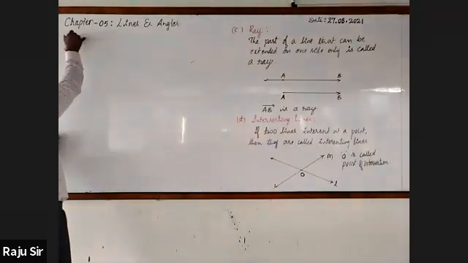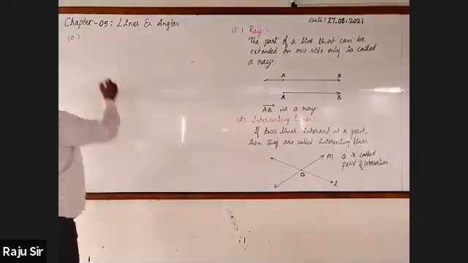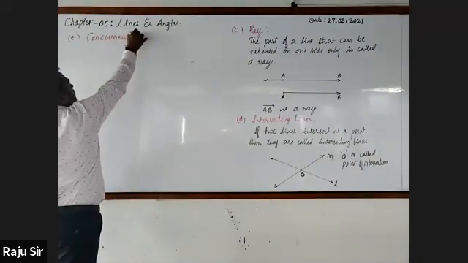What are concurrent lines? Non-intersecting line.